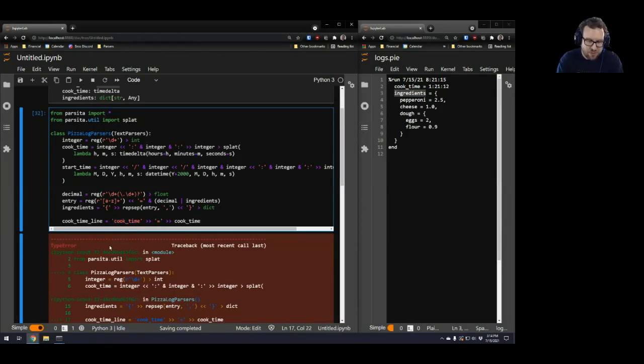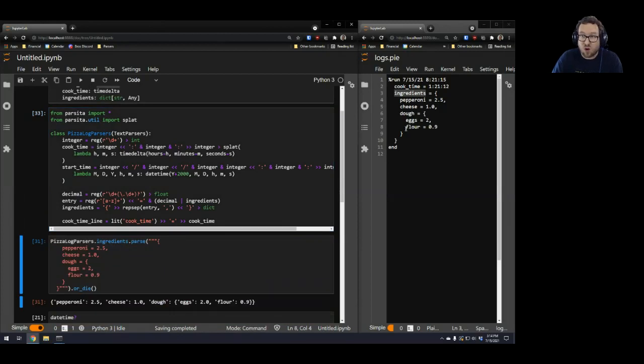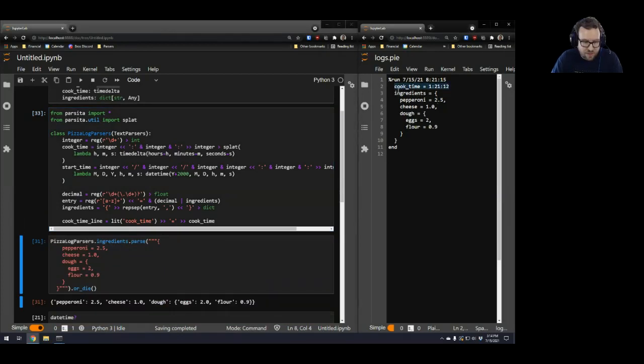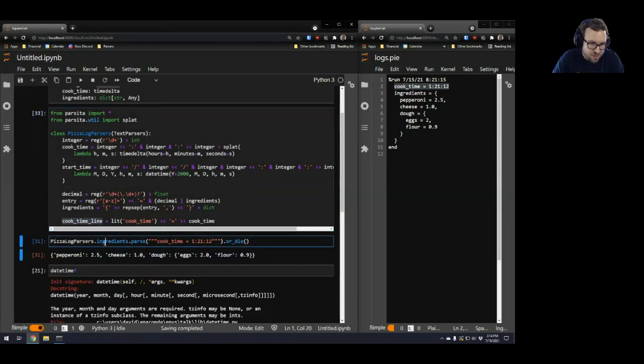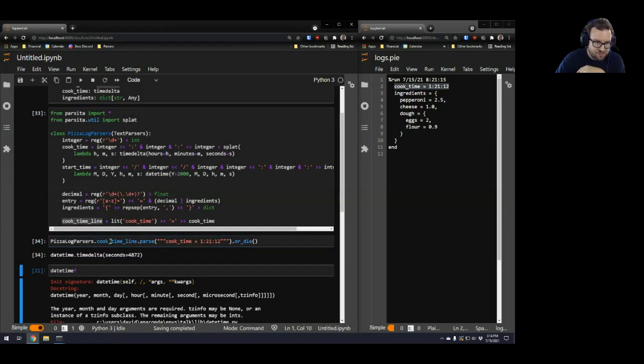So you have to manually convert one of these to an actual Parsita parser, like this lit, and then this will actually run. So let's verify that this does in fact parse the cook time. So ta-da, we got the time delta.